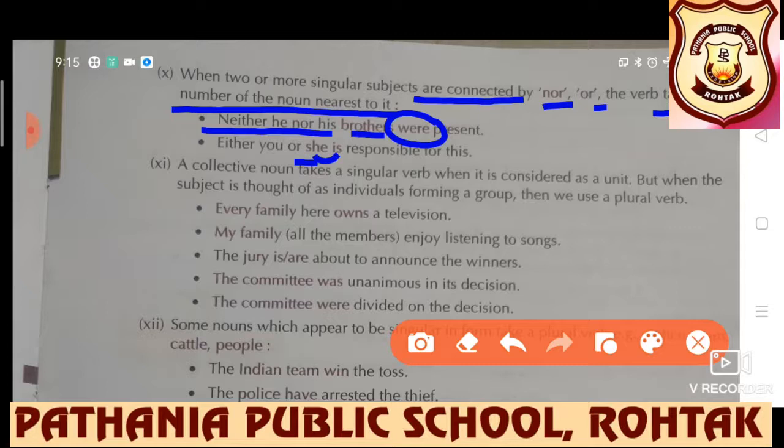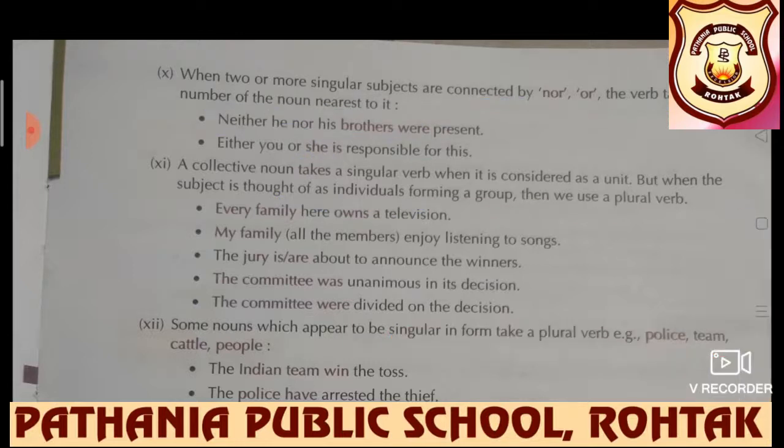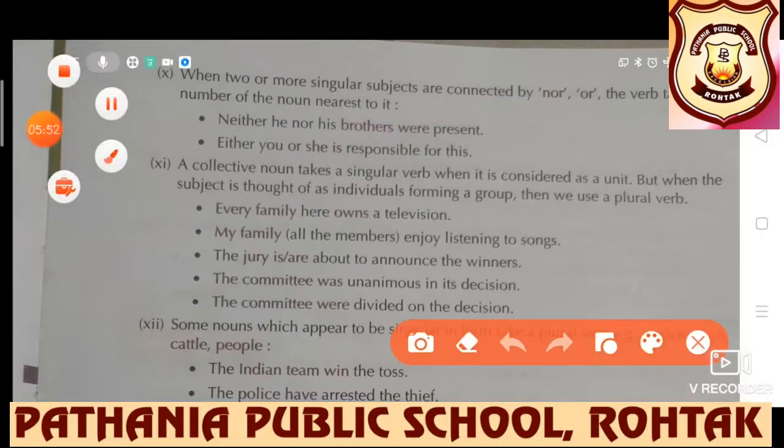Next, a collective noun takes a singular verb when it is considered as a unit. But when the subject is thought of as individuals forming a group, then we use a plural form. How? Every family here owns a television.